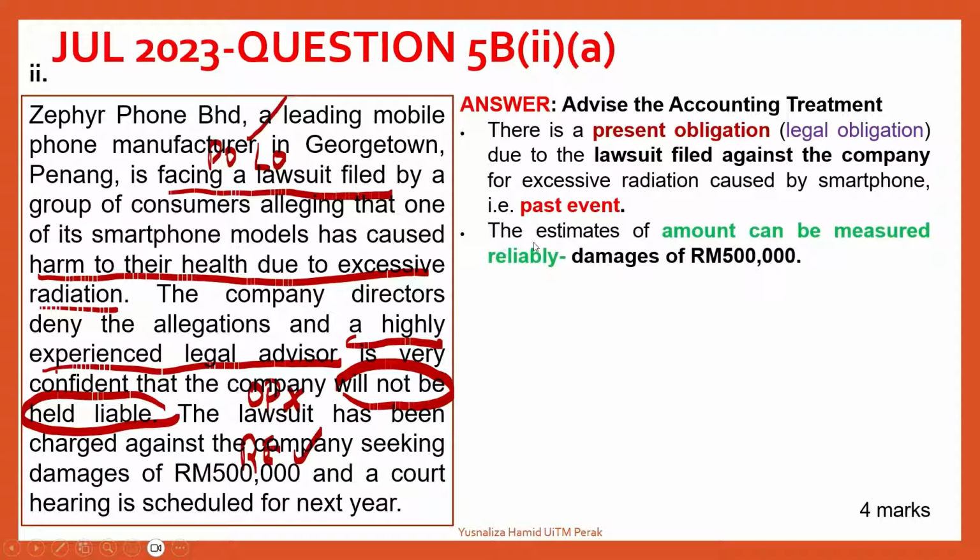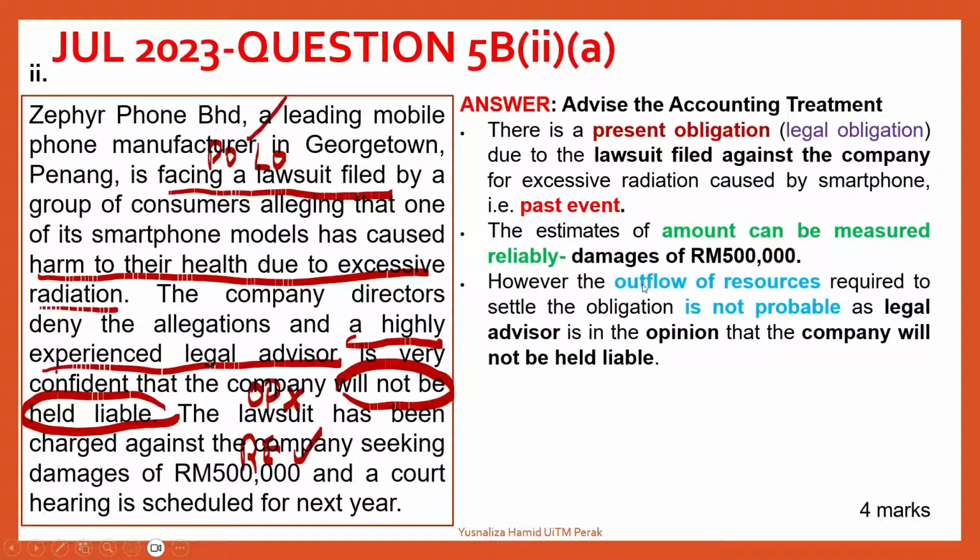And the second criteria here, I was looking at the estimate, because the estimate here is the one that fulfilled the third criteria. So I put the third criteria here. Estimate of the amount can be measured reliably, where the damage was 500,000. However, the outflow of resources required to settle the obligation is not probable. Why? The highly experienced legal advisor is of the opinion, and is very confident, that the company will not be held liable.